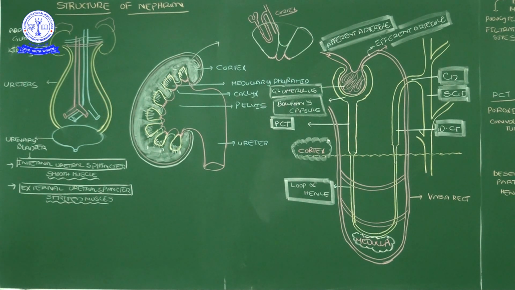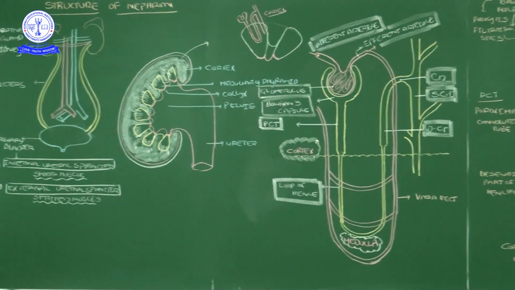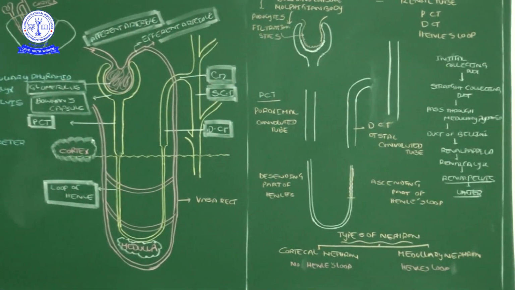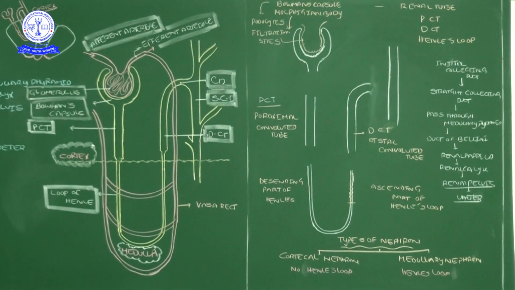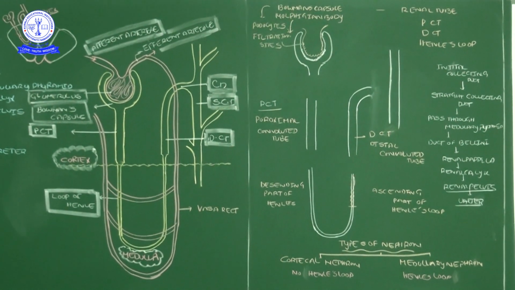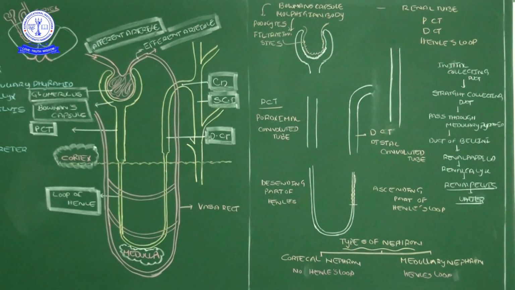Then let me give a little more detail about the nephron structure. For understanding, I partitioned the nephron structure parts; here in the next column I will explain. In column 2, for our conventional view, I separated the parts of the nephron.